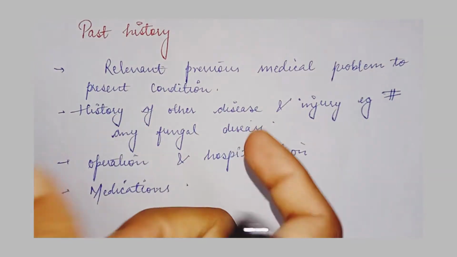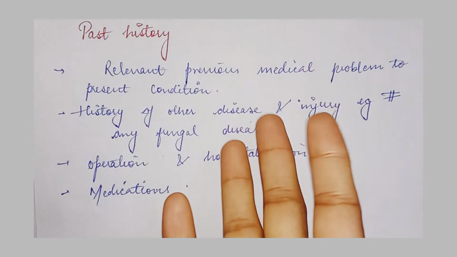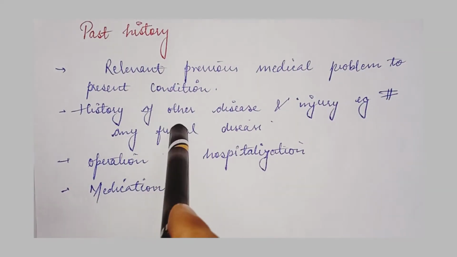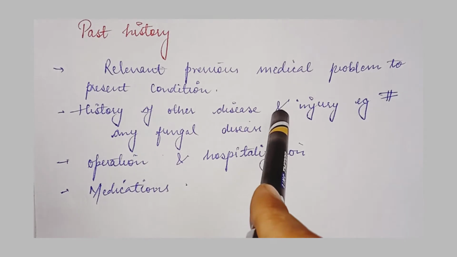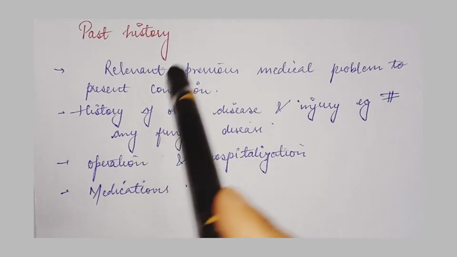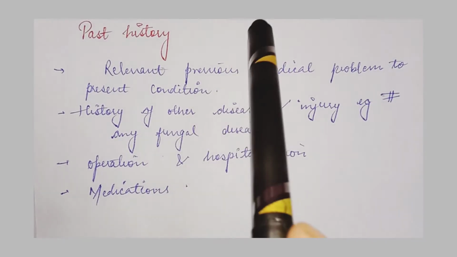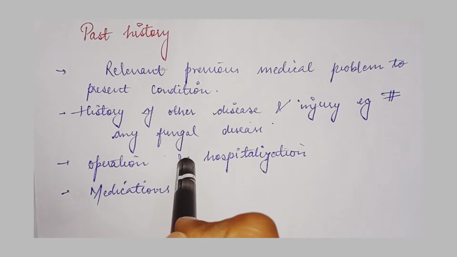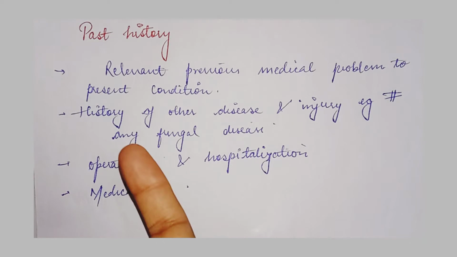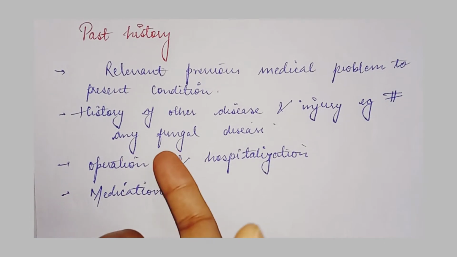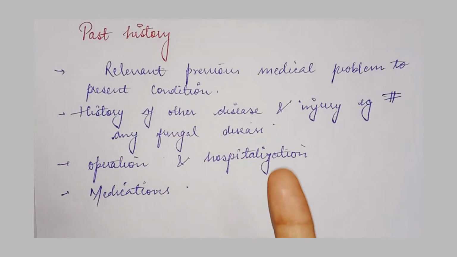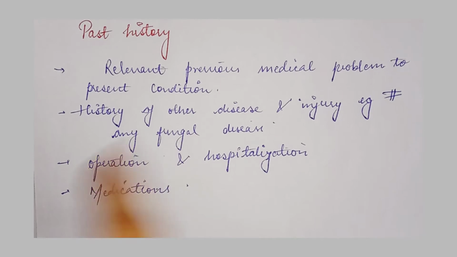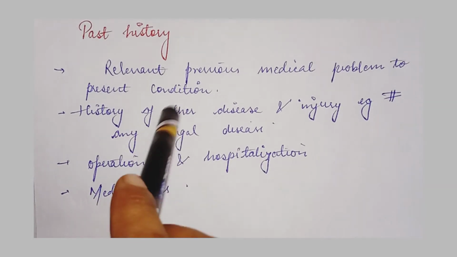If the same type of pain has occurred in the past, we will ask about that. The patient said 25 years ago, maybe the patient is female, I was having labor pain and I had a cesarean delivery.